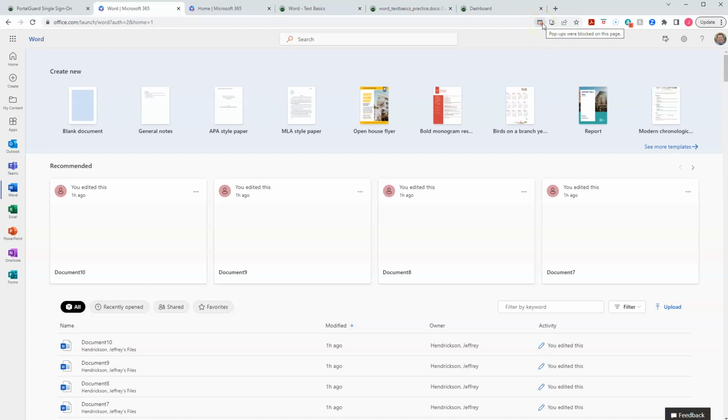Pop-ups were blocked on this page. So here's what I recommend to you. Click on this, and then I'm going to say always allow pop-ups and redirects from office.com. And then say done. And then what will happen for us now is that the next time we upload, it will auto open that file and we'll be ready to go.